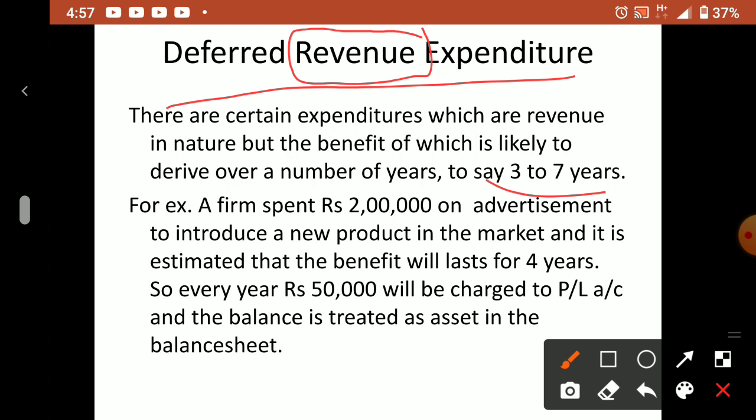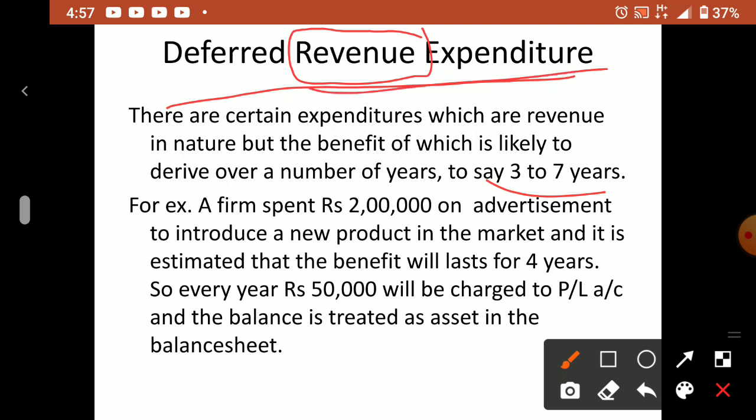It is revenue only, not capital, but it shows the behavior of capital expenditure also. That is why we put the name deferred revenue expenditure. Deferred means postponed, or in future also the benefit is coming.